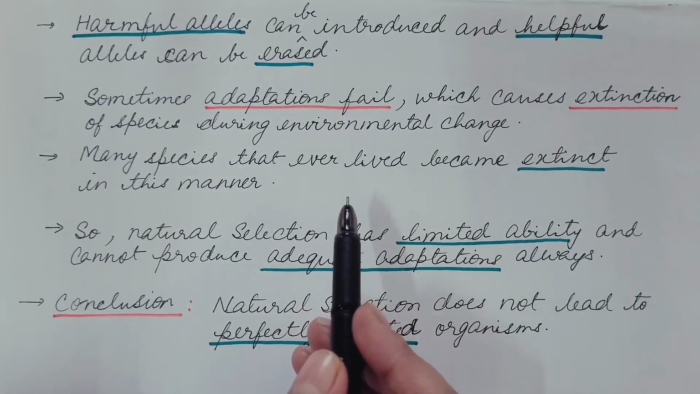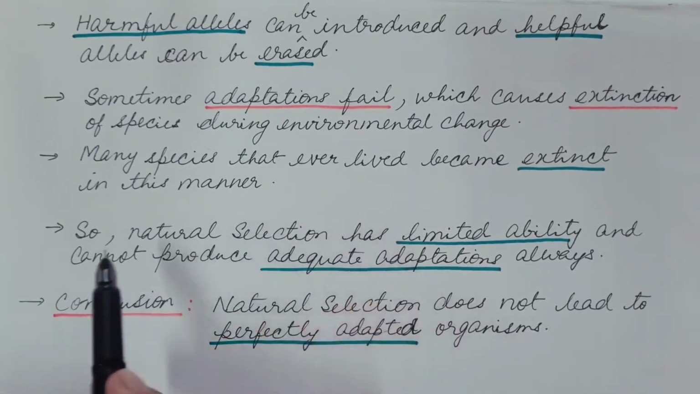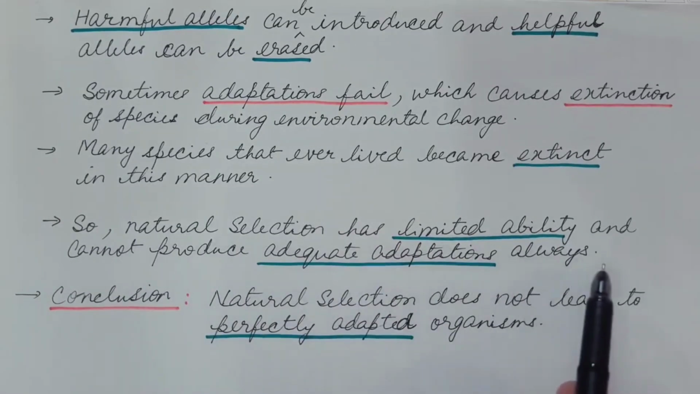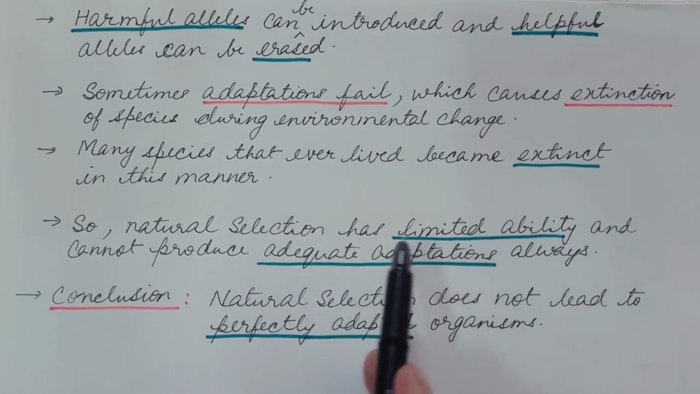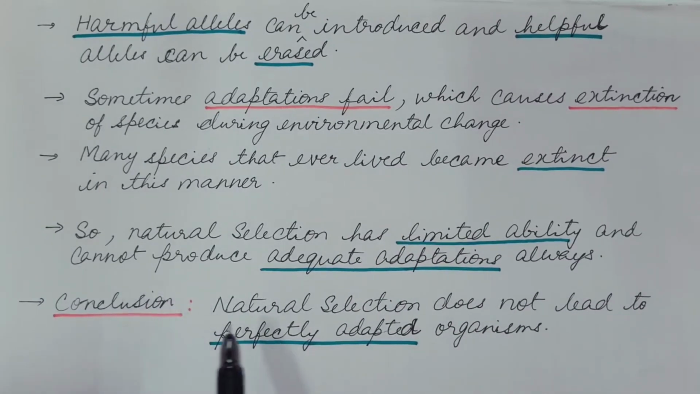So, seeing these points, what we can say is that natural selection has limited ability and cannot always produce adequate adaptations. What is the conclusion? Natural selection does not lead to perfectly adapted organisms.